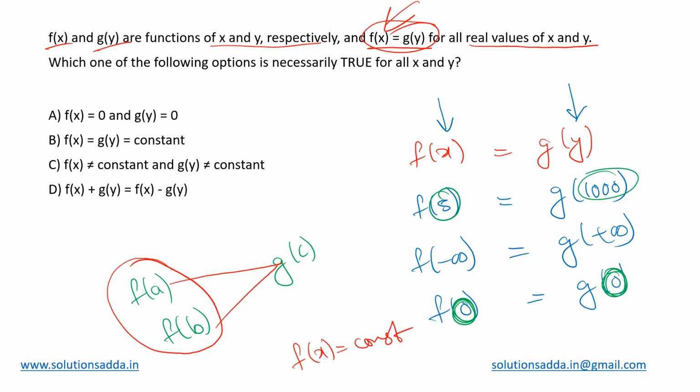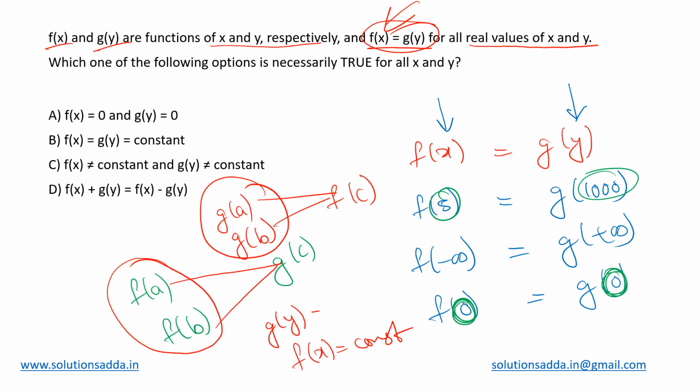Whatever x I take, it is always going to take the same value. And in the same way, if I have g of a, g of b and f of c, by the same logic I will say that g is also a constant function. G of y is also a constant, and both of these constants are same. That is why for every x and for every y, they are always equal. So both of these are actually constant functions. Can we say that they are equal functions as well? Yes, because for every value, they are giving the same result, and that is a constant.